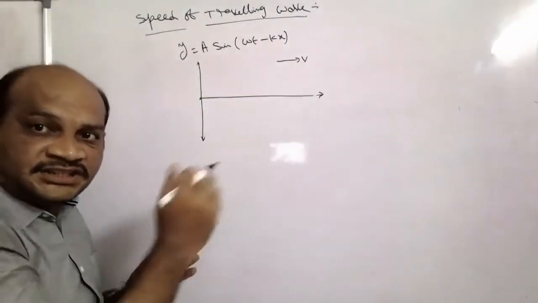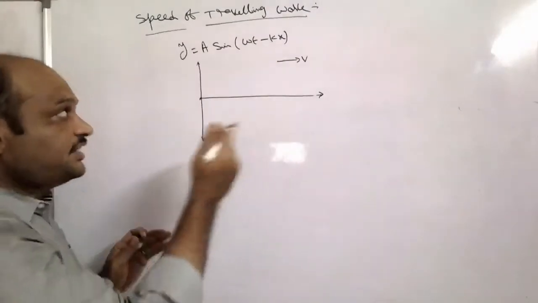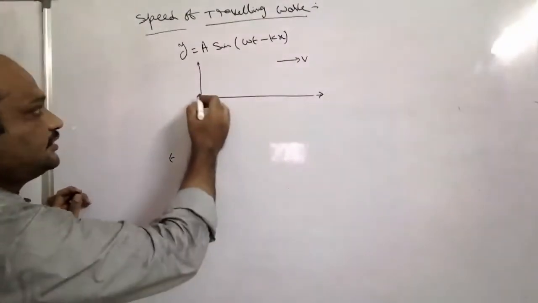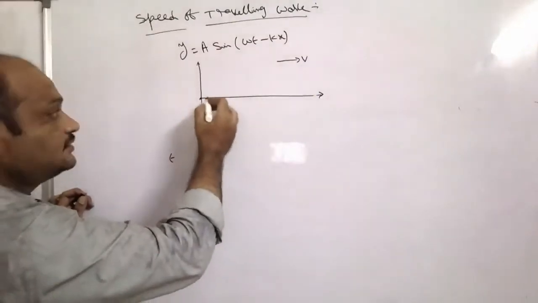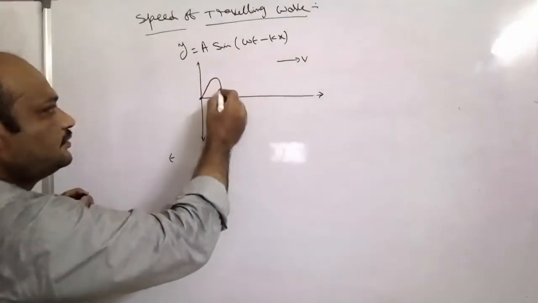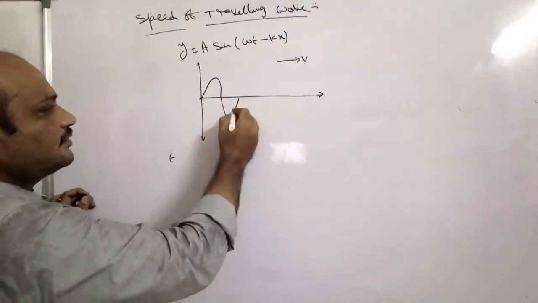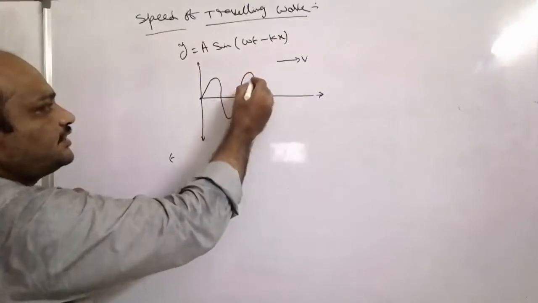At any instant of time, for example t seconds, the wave starts here and travels like this, as a crest and trough.